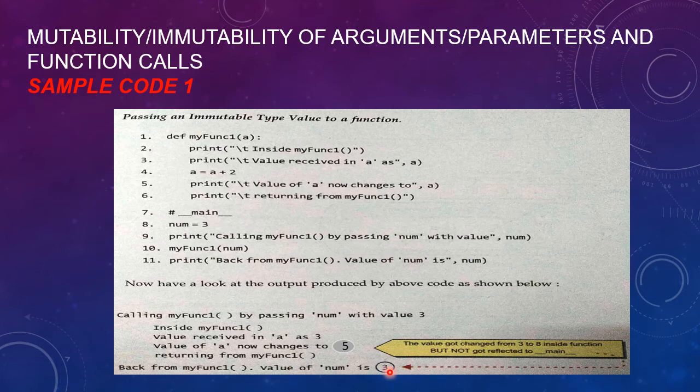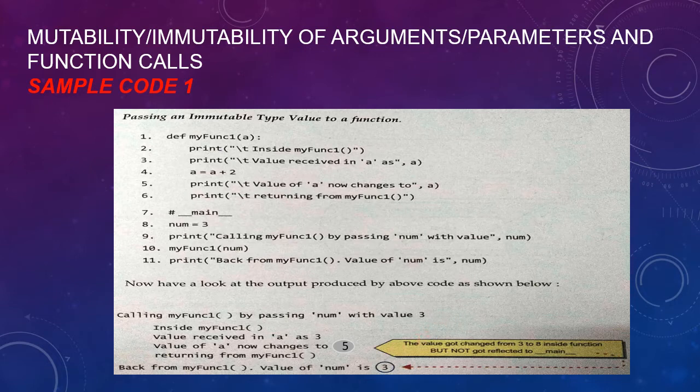So as you can see, the function received the passed value in parameter a and then changed the value of a by performing some operation on it. Inside my function the value of a got changed, but after returning from my function the originally passed variable num remains unchanged. So remember this point.